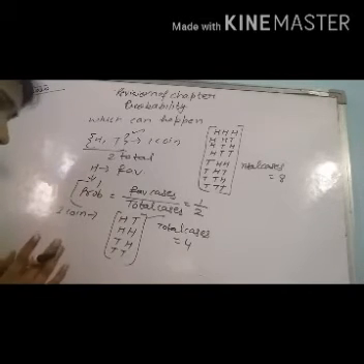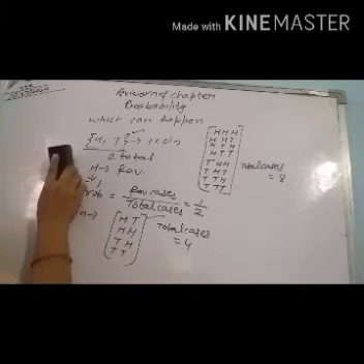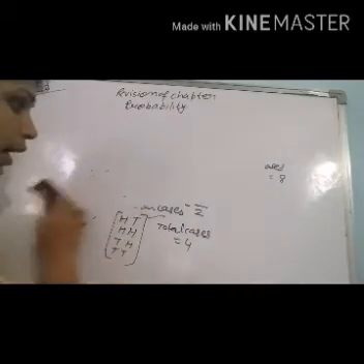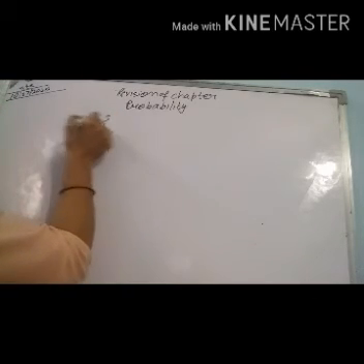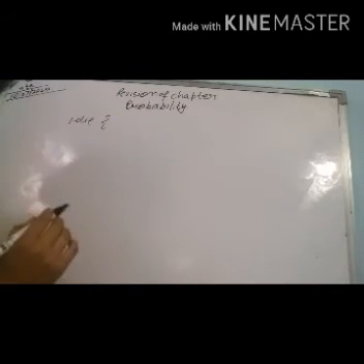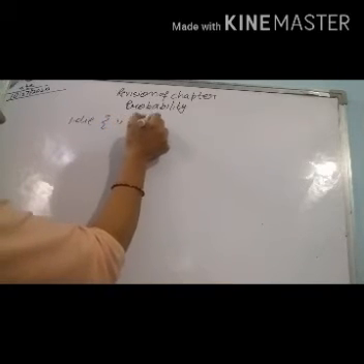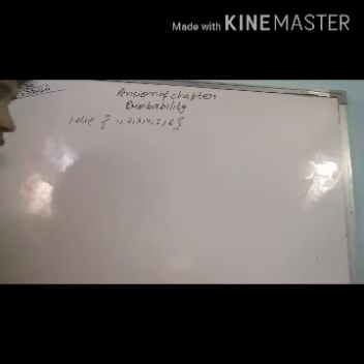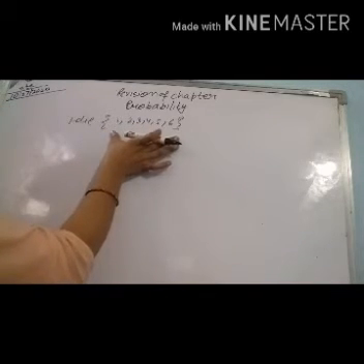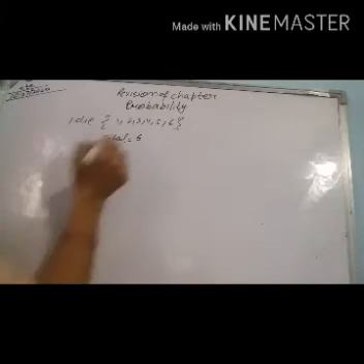Now we have some questions based upon the coin, and next is the condition of a die. Suppose a die is given to us. In the case of a single die, we know that the numbers which appear on a die are 1, 2, 3, 4, 5, 6. So when we consider these numbers, total cases is equal to 6.